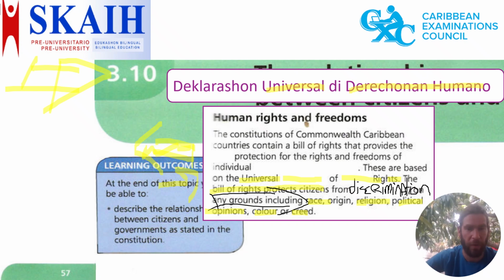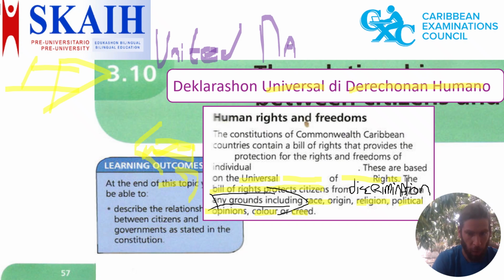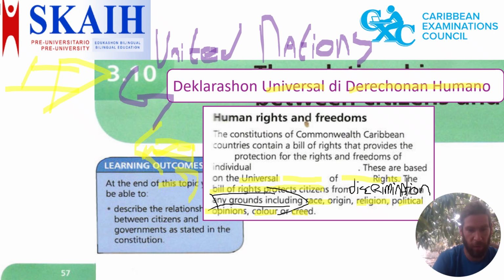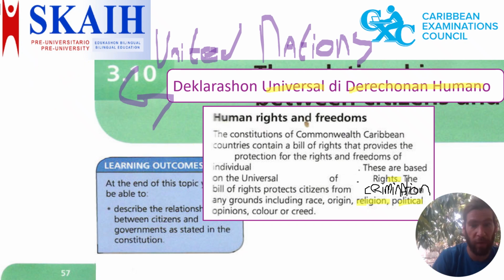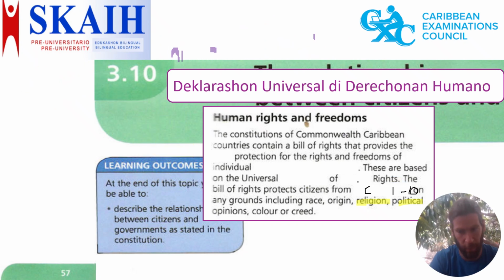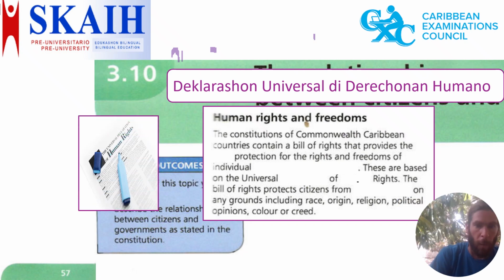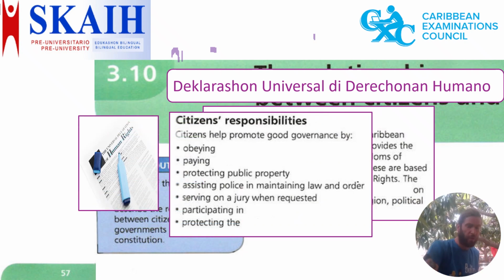Written among other organizations by the United Nations, by the UN. So the United Nations is the most important creator and founder and backer of this document, the United Nations, also known as the UN. One of the most important founders of this document, actually. Yeah? Let's continue, people. The Declaración Universal de Derechos Humanos, very important.